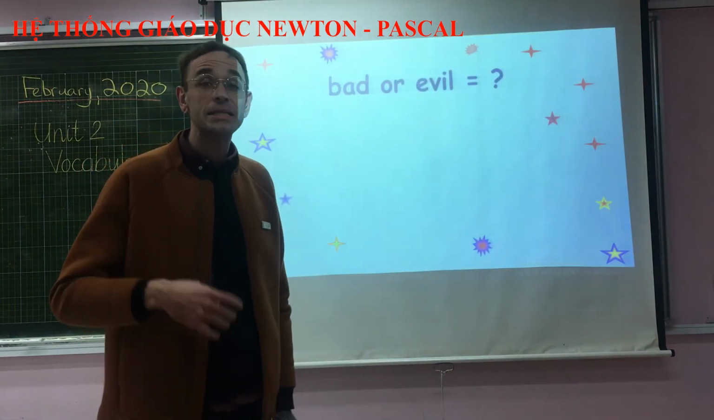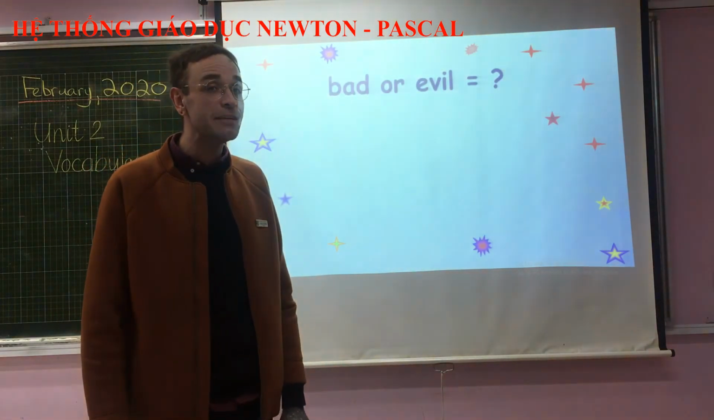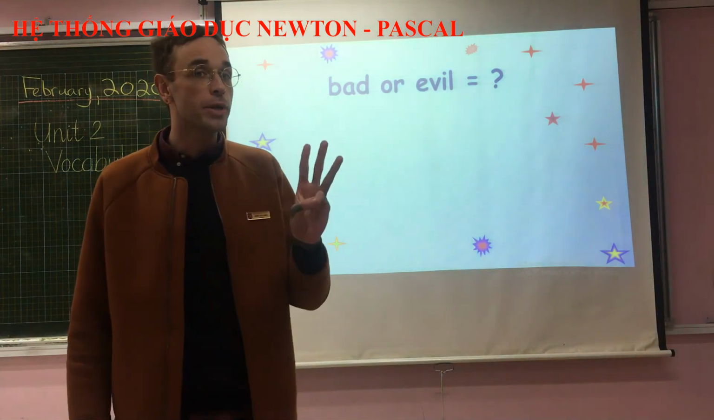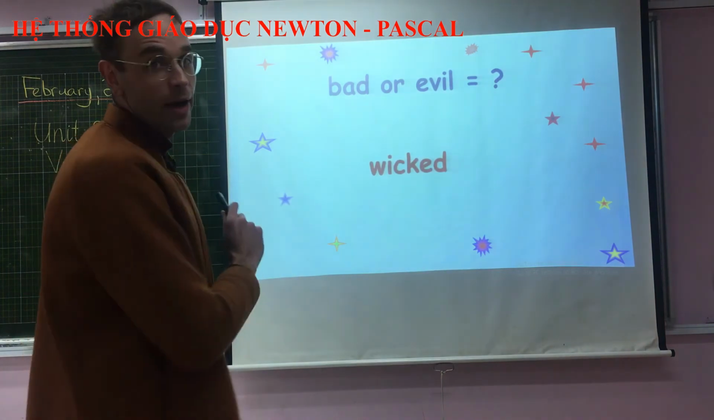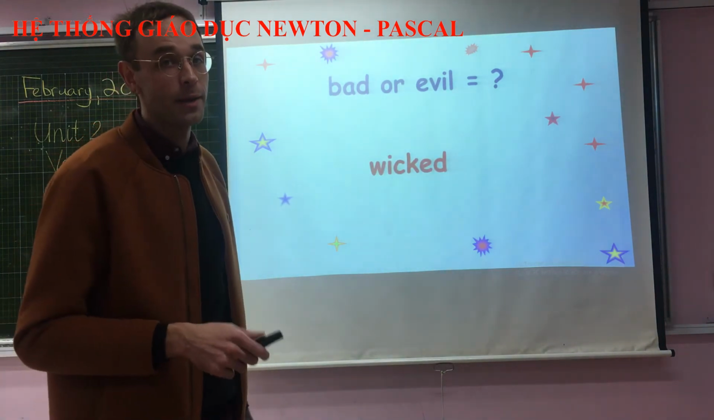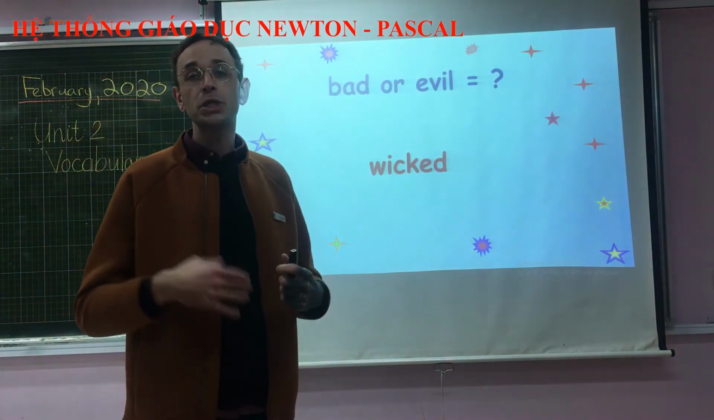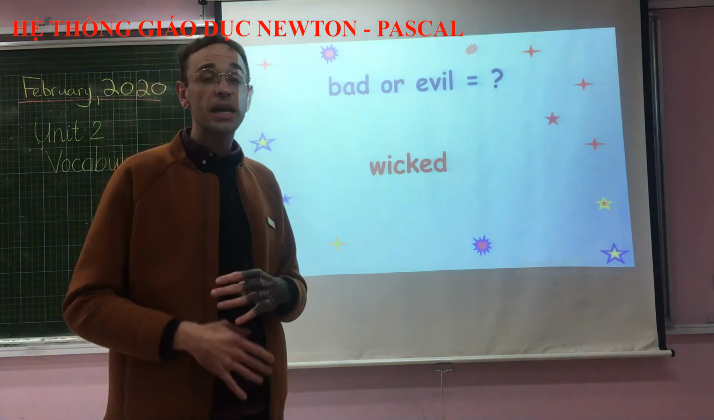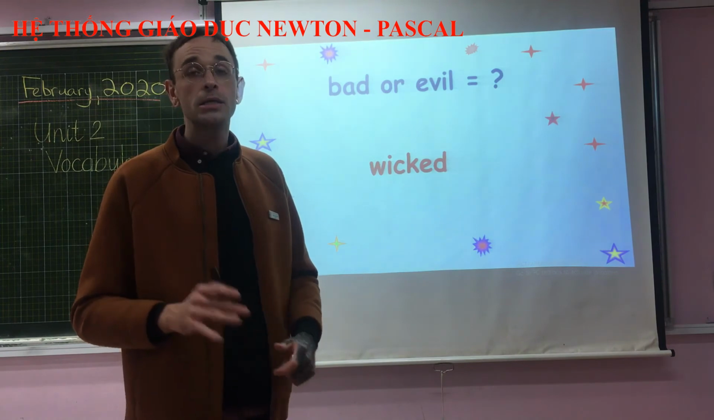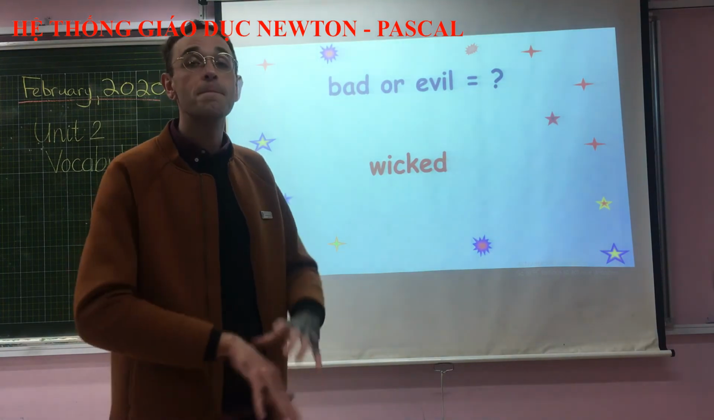All right, a synonym for bad or evil is 3, 2, 1. That's right, wicked. Okay? Remember, wicked can be an adjective that describes a person, an idea, a thing, an animal. Okay? So not just a person, but many things.